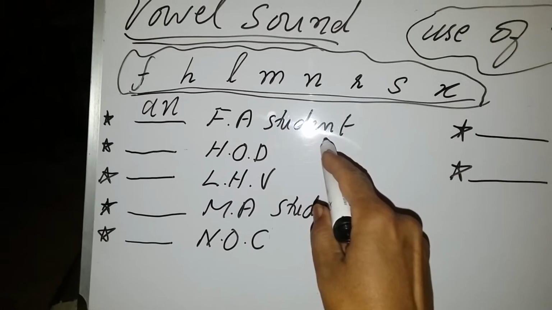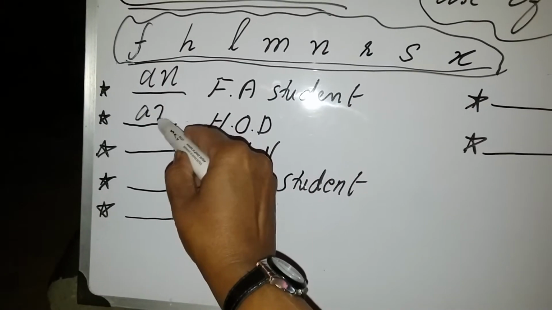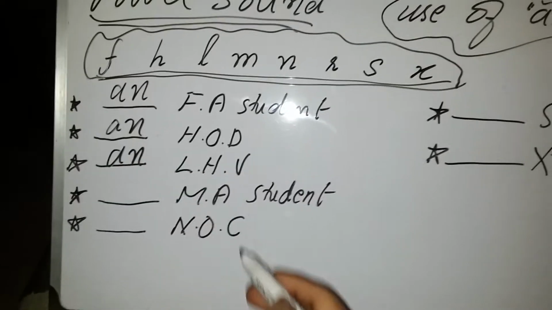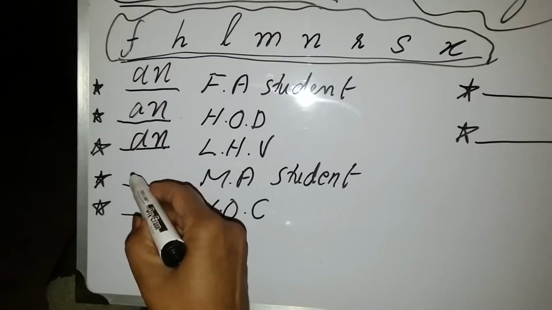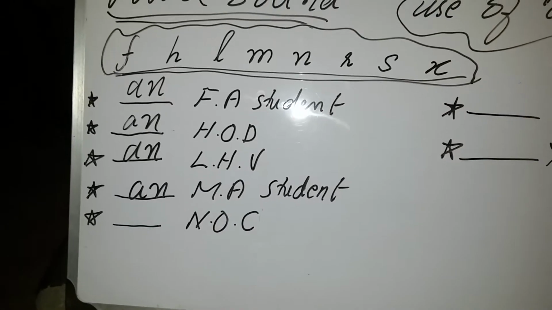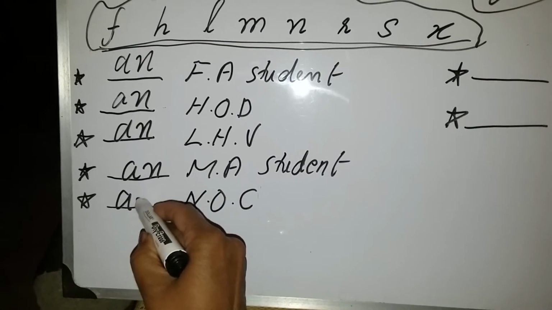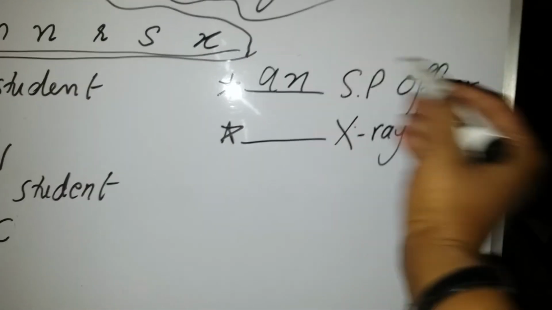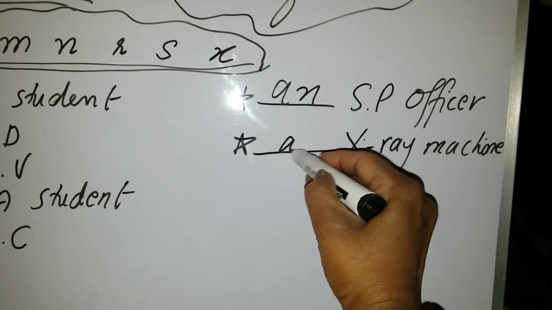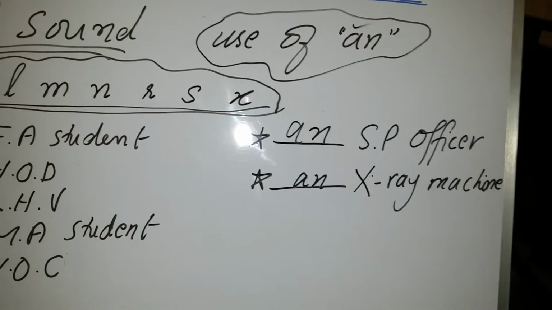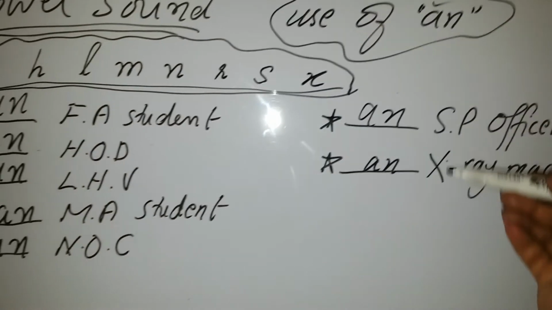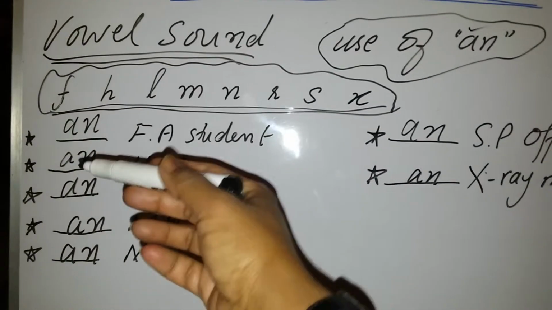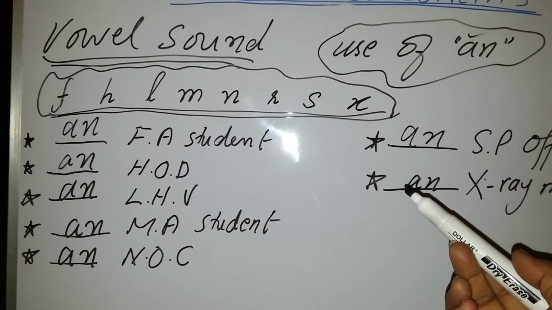So an FA student, an HOD, an LHV, an MA student, an NOC, an SP officer, an X-ray machine. Now, because all these alphabets are giving you the sound of a vowel, you will put an before them, not a.